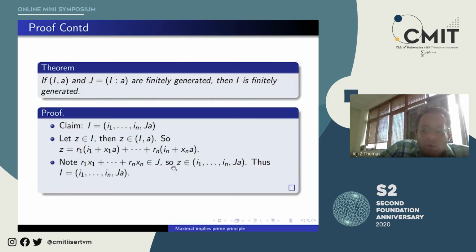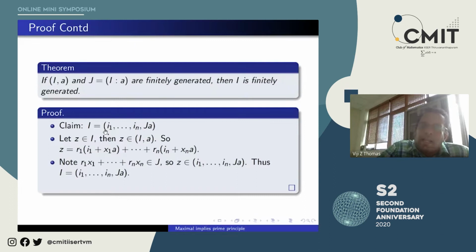So I have proved that Z belongs to this. Why does Z belong to this? Because Z is, again expanded out, R1 I1 plus R1 X1, so this is R1 I1 plus dot dot dot Rn In plus this sum, and the entire sum times A. And that belongs to J. And this belongs to the ideal generated by I1 to In. So Z belongs there. And that is what we wanted to prove.